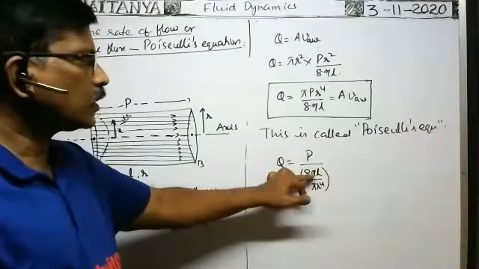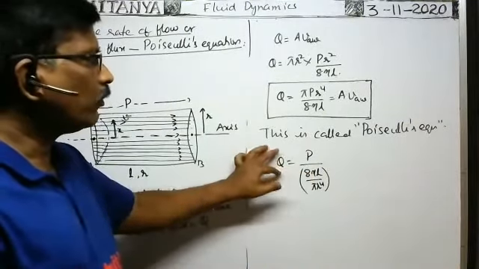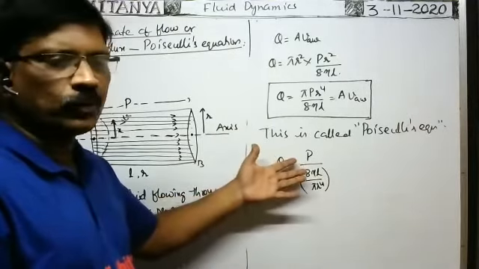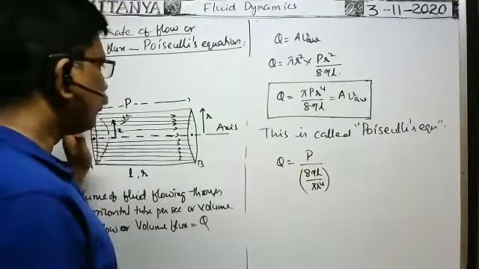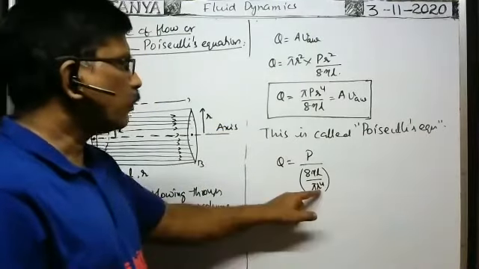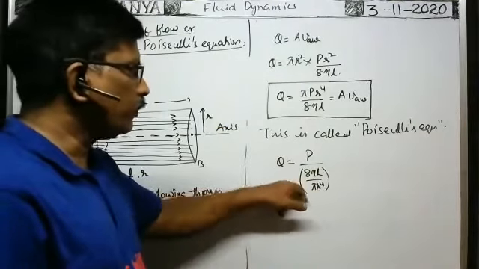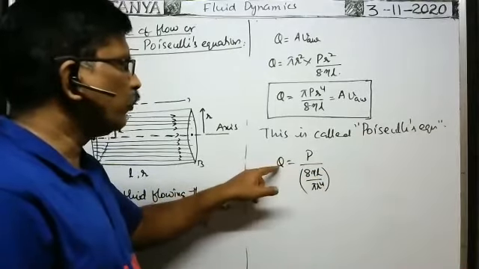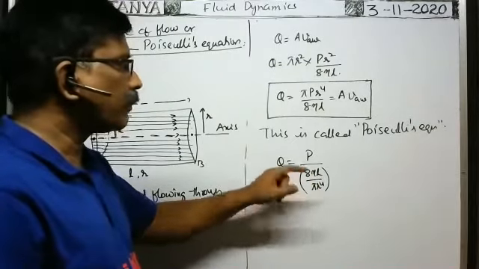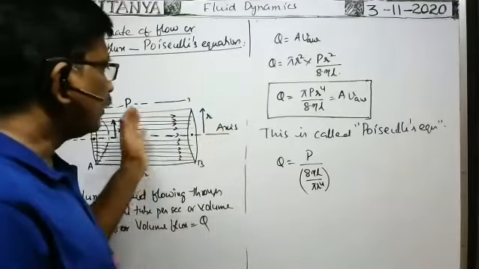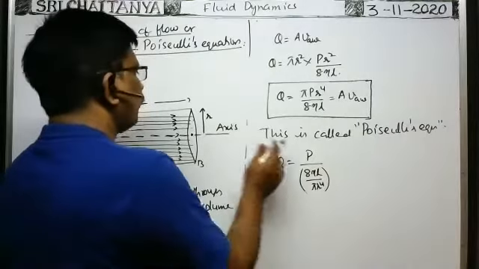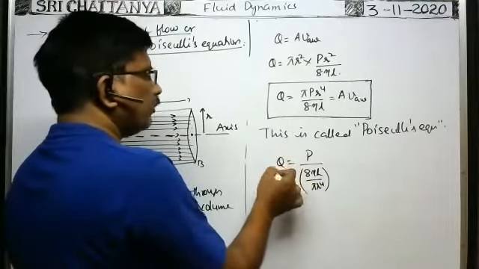When the coefficient of viscosity is more, the volume rate of flow will be less. When the coefficient of viscosity is more, that means viscous forces are more. When viscous forces are more, the liquid flowing through the tube will be less. That's why the volume rate of flow will decrease. Okay, when small r is less, this term will be more, and when it is more, Q will be less. That's why the radius of the capillary tube also influences the volume rate of flow through it. Similarly, when the length of the tube is more, the volume rate of flow will be less.